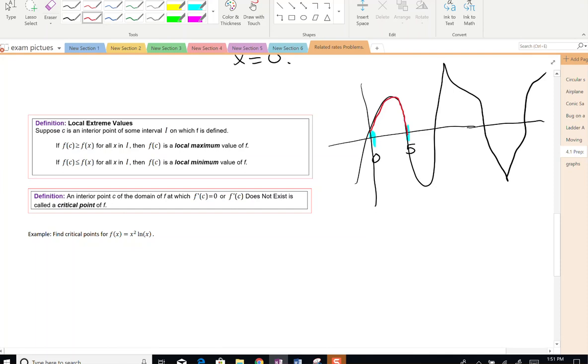Now on this interval, this point right here is a maximum value. Every value on either side of it decreases away from it. So this would be called a local max.